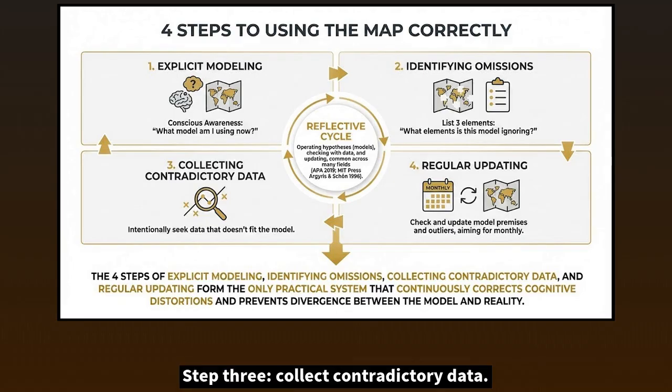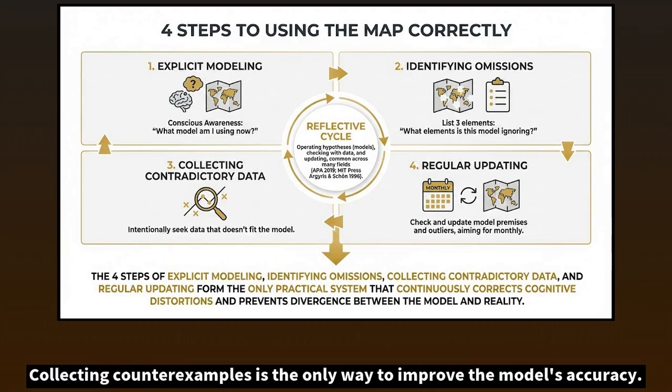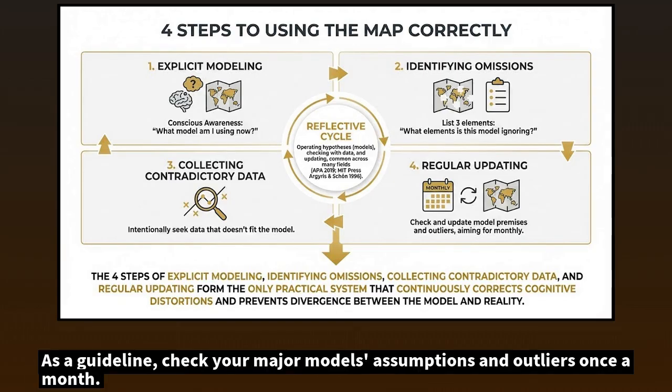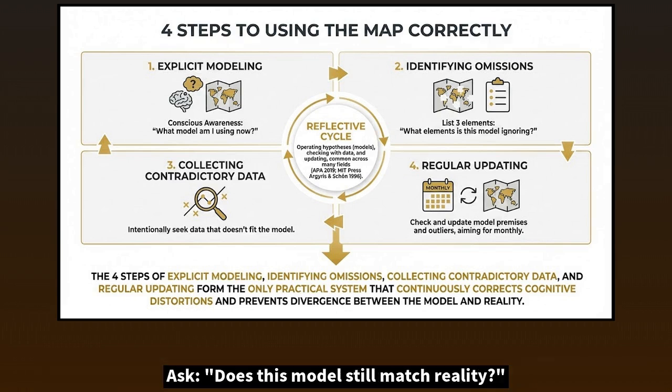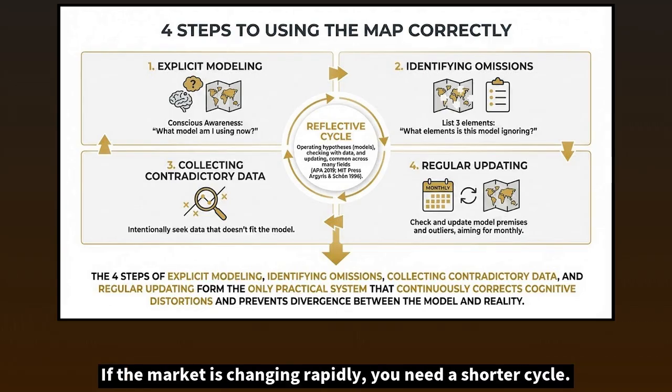Step 3. Collect contradictory data. Deliberately seek data that doesn't fit your model. Seek uncomfortable data, not comfortable data. Collecting counterexamples is the only way to improve the model's accuracy. Step 4. Regular updates. As a guideline, check your major models, assumptions, and outliers once a month. Ask, does this model still match reality? However, appropriate frequency varies by domain. If the market is changing rapidly, you need a shorter cycle.